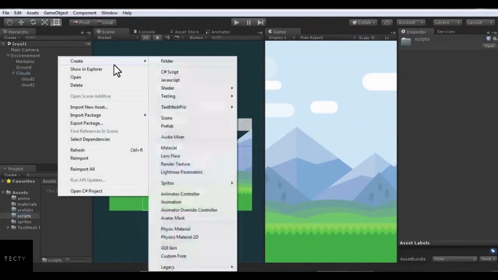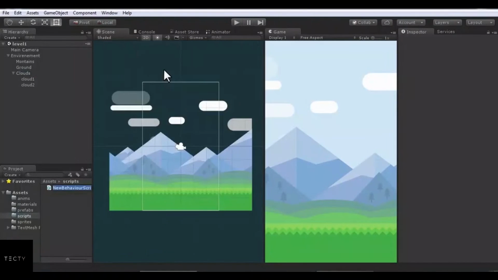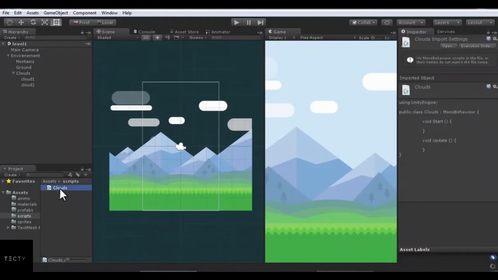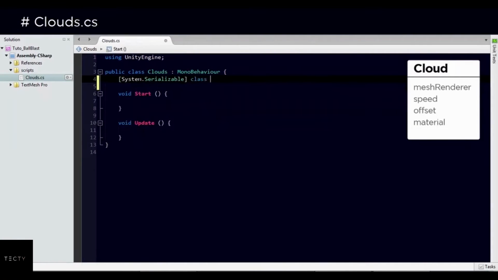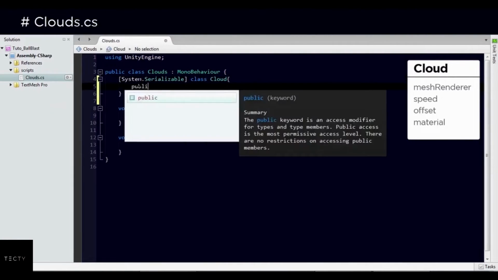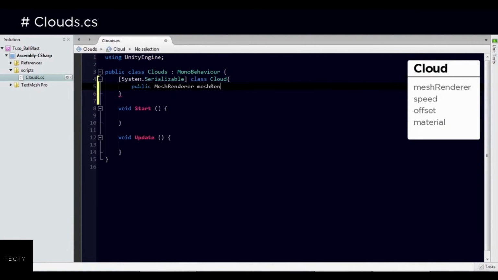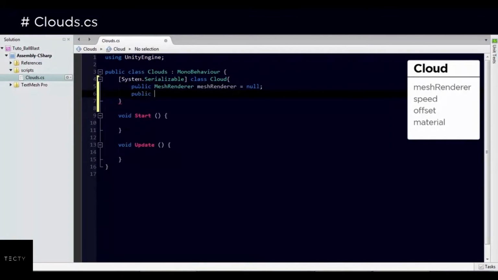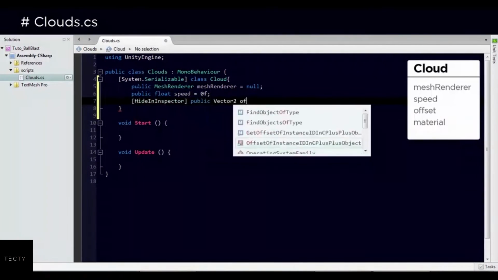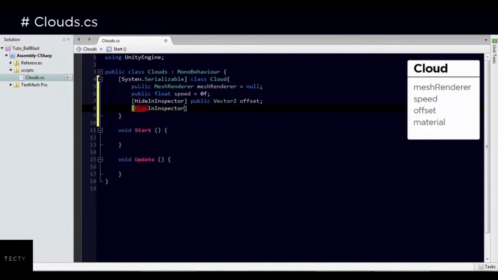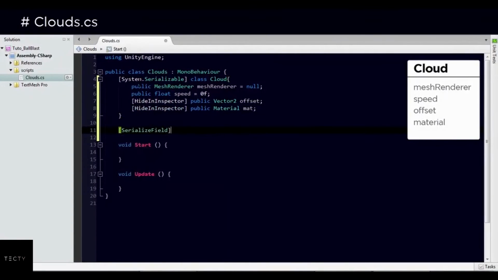Now create a script for cloud to move. Creating a serializable class cloud in which we store all the information or data we need for cloud. In serializable at this time just take as we need to change or show this class in Unity Inspector to any private class, just write System.Serializable before it and we can see or change it from an inspector. For cloud we need mesh renderer, speed, offset and material. We don't want to change offset and material from an inspector, so just write HideInInspector before it.